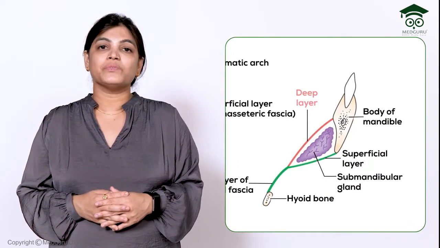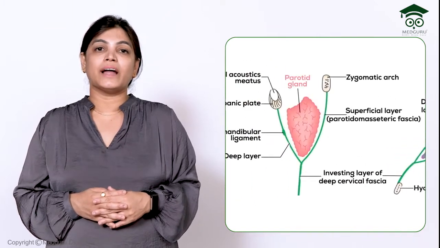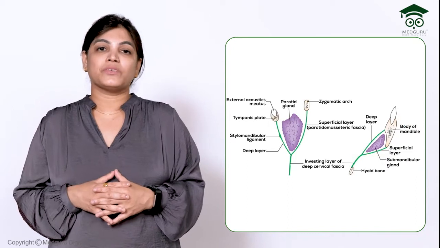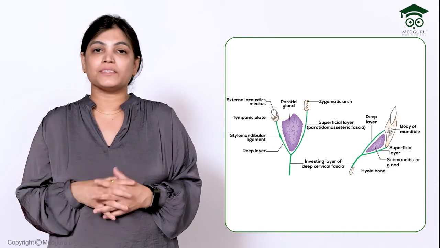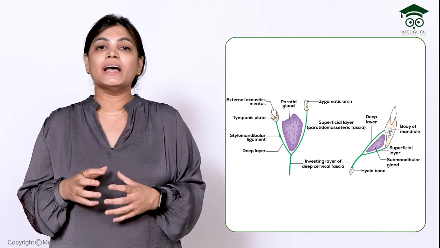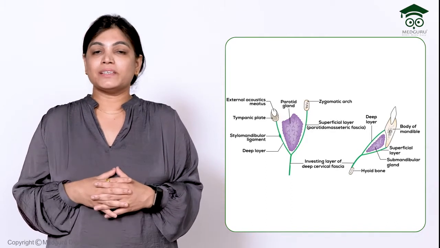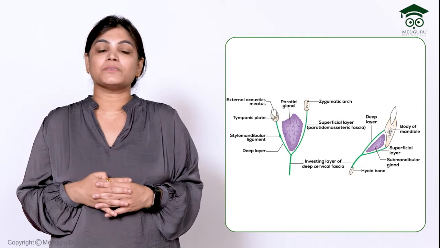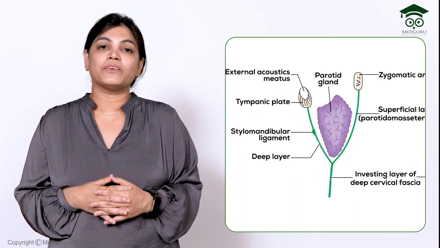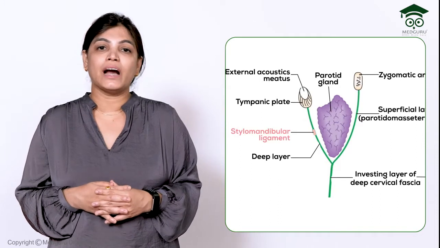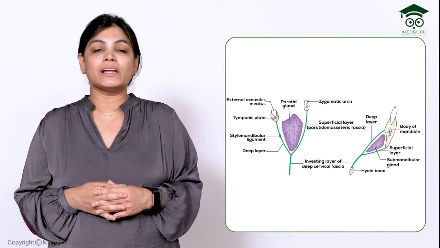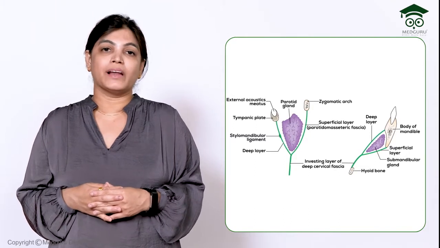The superficial fascia covers the parotid gland and forms the thick adherent parotidomasseteric fascia. On the deeper aspect it gets attached to the styloid process and tympanic plate, forming the stylomandibular ligament, and this stylomandibular ligament separates the parotid gland from the submandibular gland.